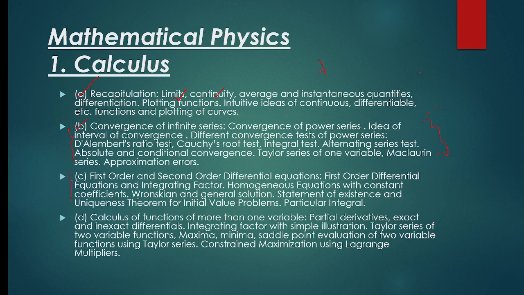The new thing and the most important thing I'm going to introduce you to is the Wronskian. That's important. Then calculus of functions of more than one variable. If you are interested in qualifying the IIT JAM examination, you will see that this is in the IIT JAM syllabus for mathematical physics. So we're going to cover it as well. And Lagrange multipliers are also important. Let's go to the next slide.